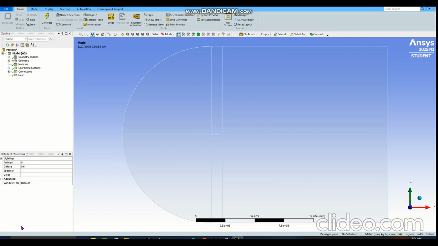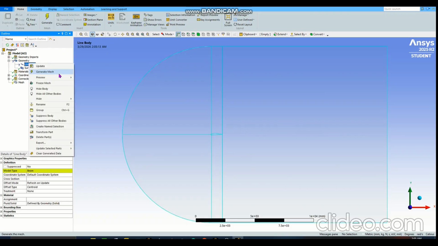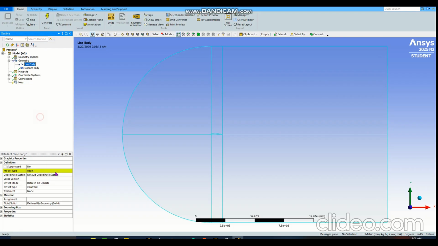Okay, I think everything is fine here now. Yes, okay, perfect. Now, first we need to indicate that we are going to try meshing the faces and the fluid domain, sorry. So we need to suppress the line bodies. Click here, line body, and make sure this is suppressed body. Okay, the lines are suppressed, perfect.